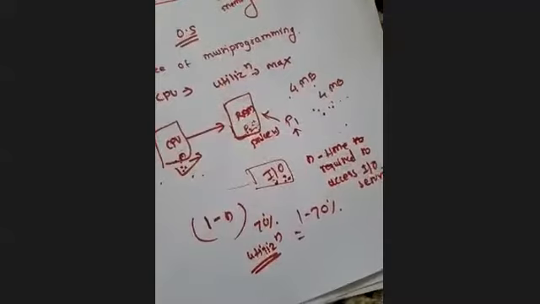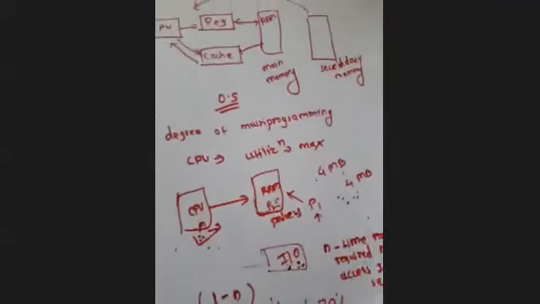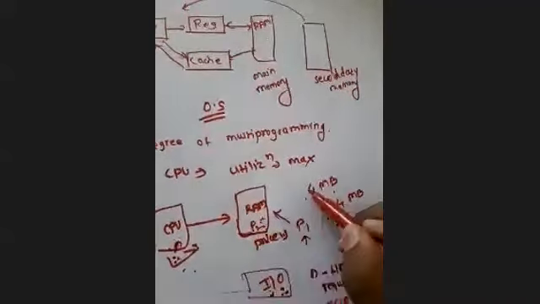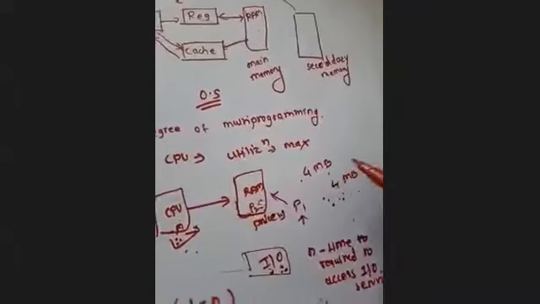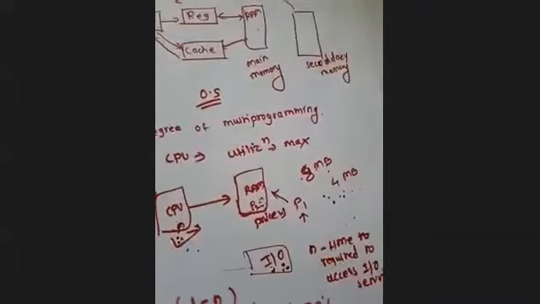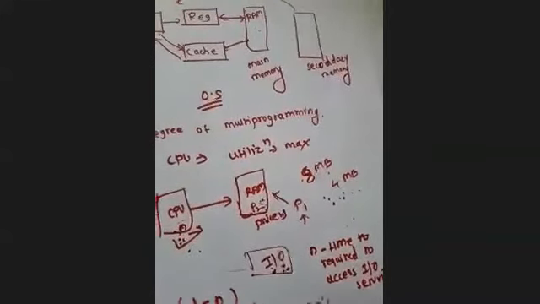1 minus 70%. Now suppose the size of my RAM is 8 MB, but my process size is 4 MB.